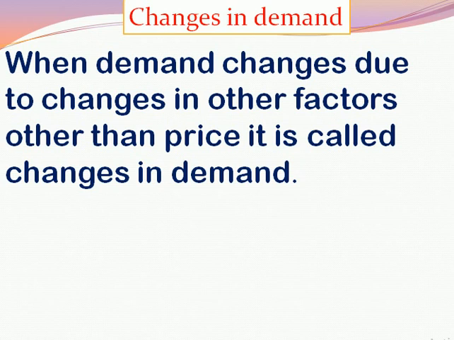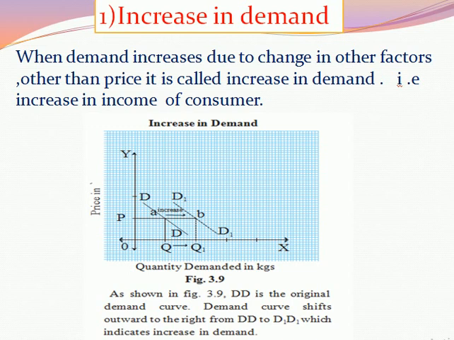For example, here the demand of any product or commodity changes due to change in other factors. It means the price remains constant; the price of the commodity does not change. The demand changes due to change in other factors, that is size of population, taste, habit, fashion, income of consumer, taxation policy, all these other factors. Due to change in these other factors, if demand changes, that is called changes in demand. It also has two types, increase in demand and decrease in demand.